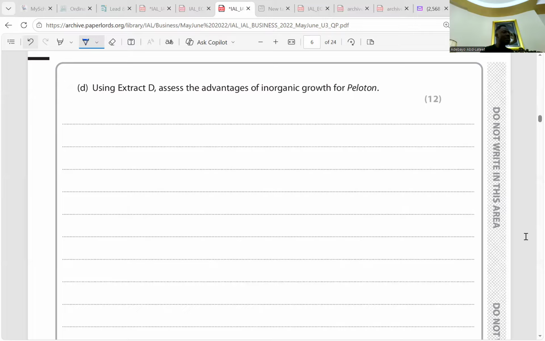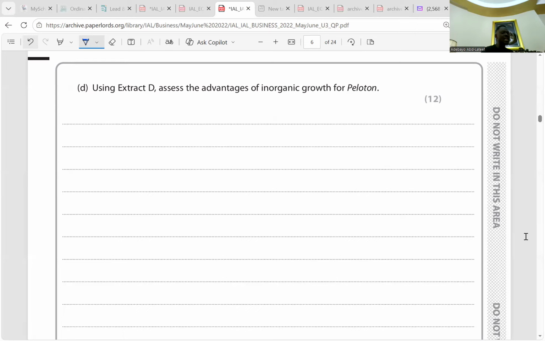According to extract D, Peloton takes over Precor, a fitness equipment manufacturer in the USA, right? So this type of growth is horizontal integration because they are in the same line of production. And it can allow Peloton to grow faster in the global commercial market rather than organic growth.